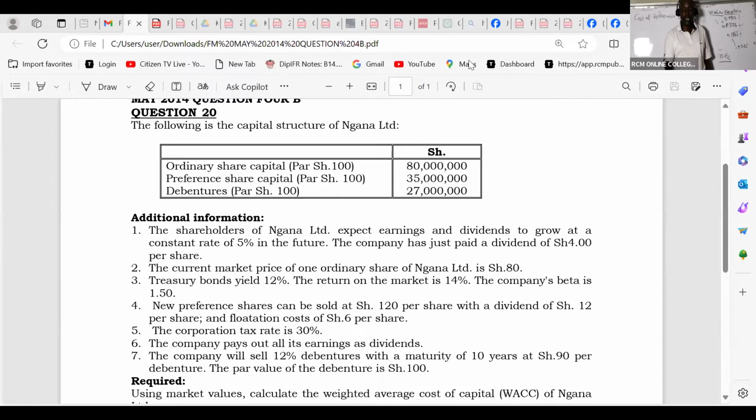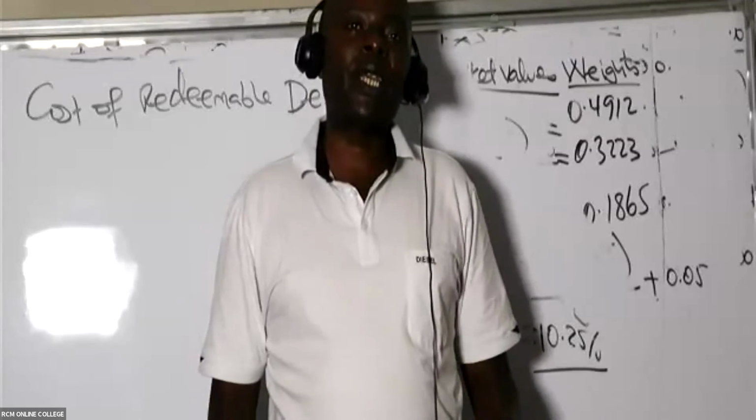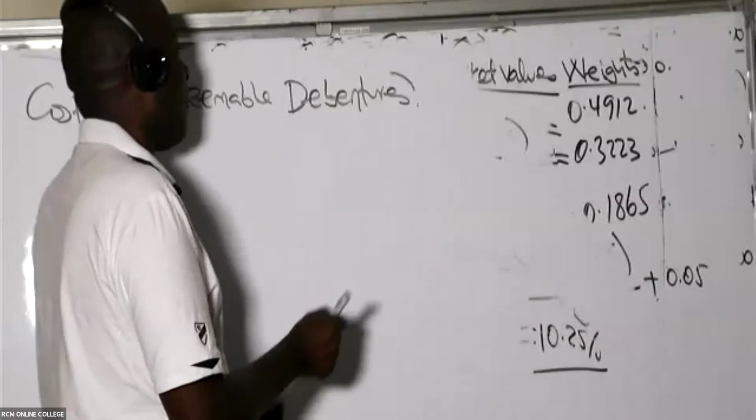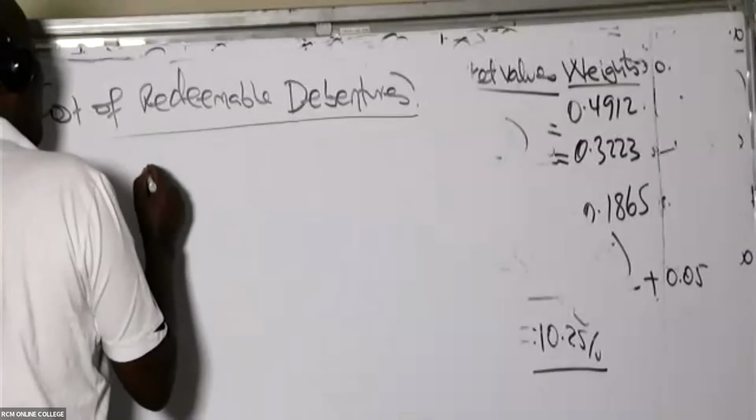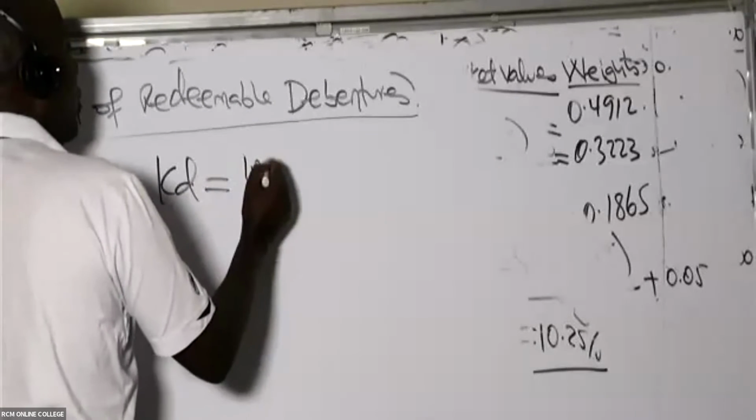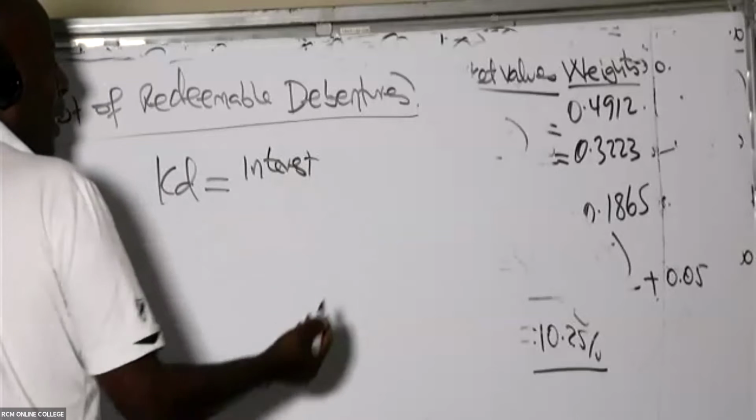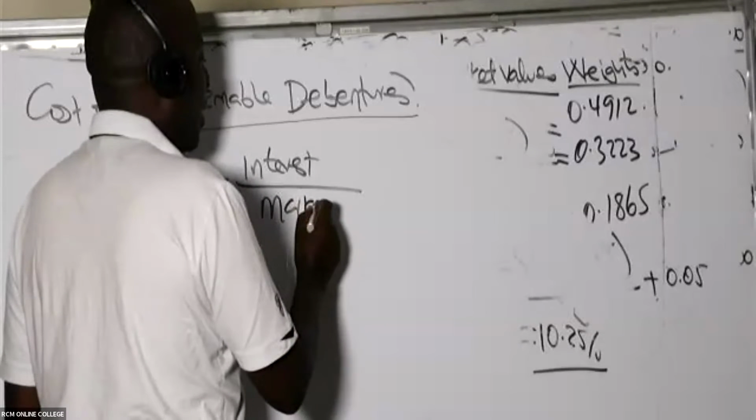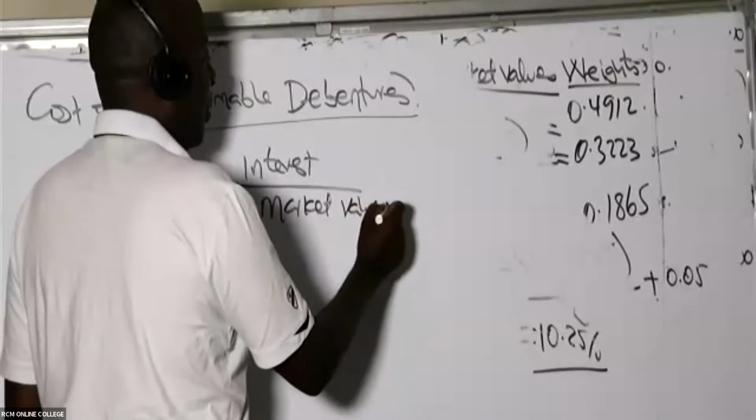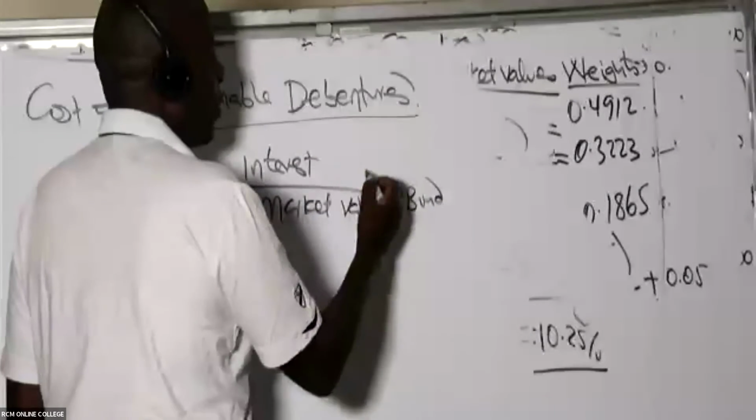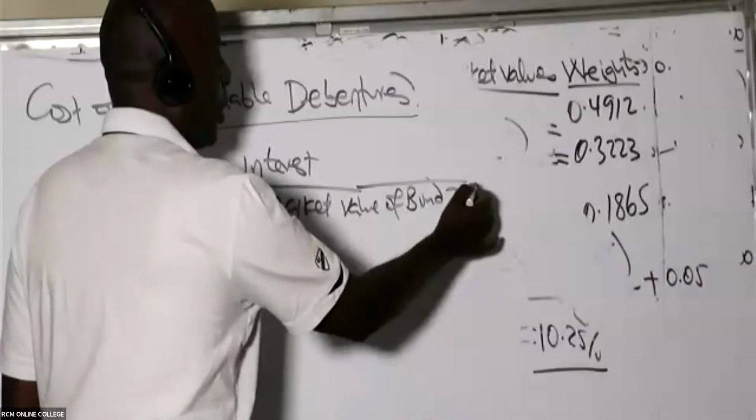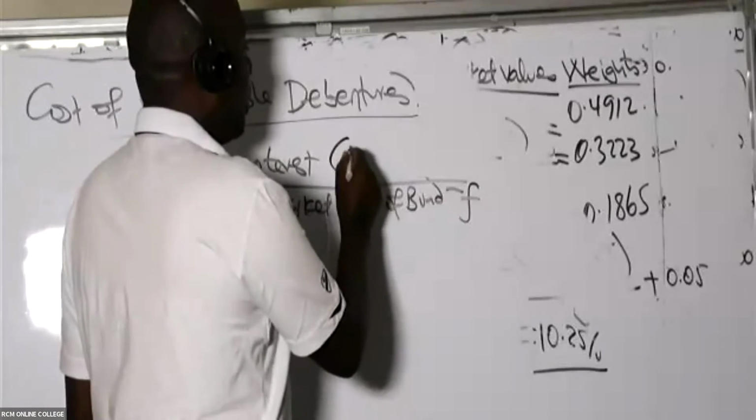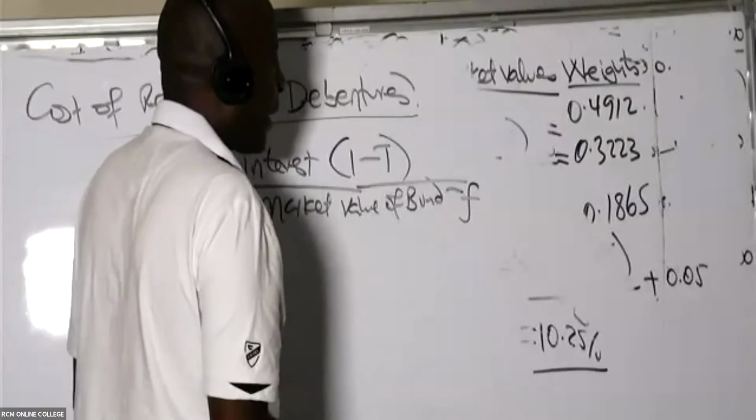Remember, if it was irredeemable, or if it was like a normal bank loan, how do we get the cost of a normal bank loan? Don't write this please, but I would have just come here and taken the interest. The interest will be paid in Kenya shillings. And then of course I divide here by the market value of the bond, of the debenture. Debenture and bond are the same. Of course, there will be a flotation cost. And again, remember that interest is tax allowable. Would have done it like that.